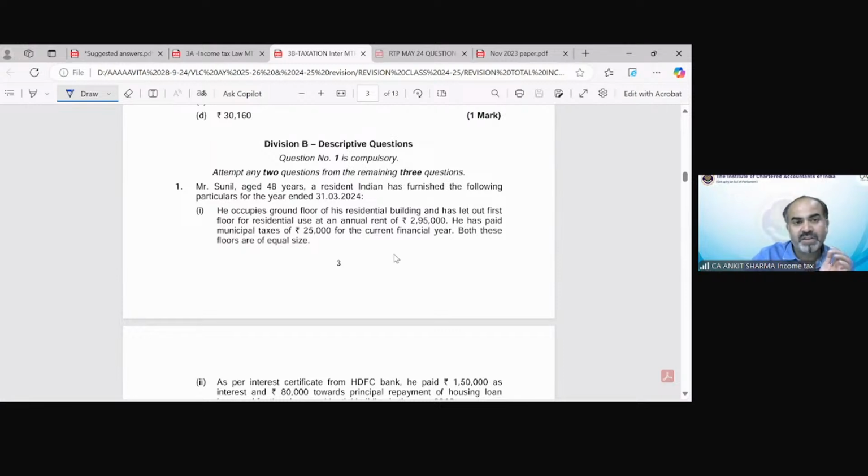First of all, we are solving this question as per section 115BAC provision, the default tax regime. Age 48 years and resident. He occupies the ground floor of his residential building and lets out the first floor for residential use at an annual rent of 2,95,000. So the first part is self-occupied and the other part is let out.